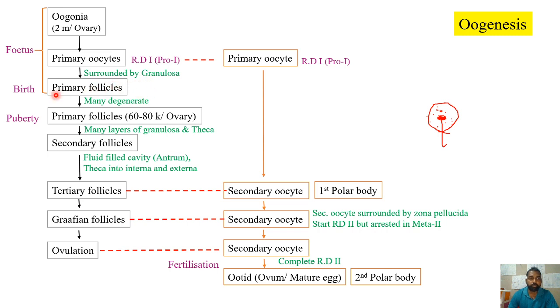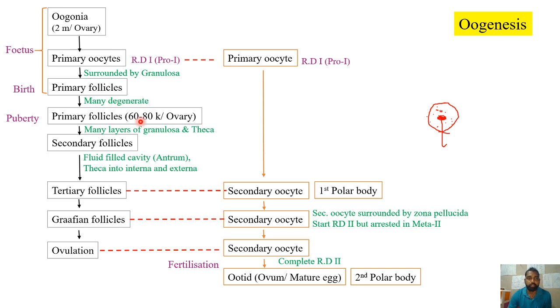Now from birth to puberty, this primary follicle number will decrease. There will be degeneration of many of these primary follicles which were developed in the fetal stage itself. By the time of puberty, the number of primary follicles in each ovary will be only around 60 to 80,000. See, oogonia was 2 million, right? Finally, at the time of puberty, the number of primary follicles present in each ovary is just 60 to 80,000 only.